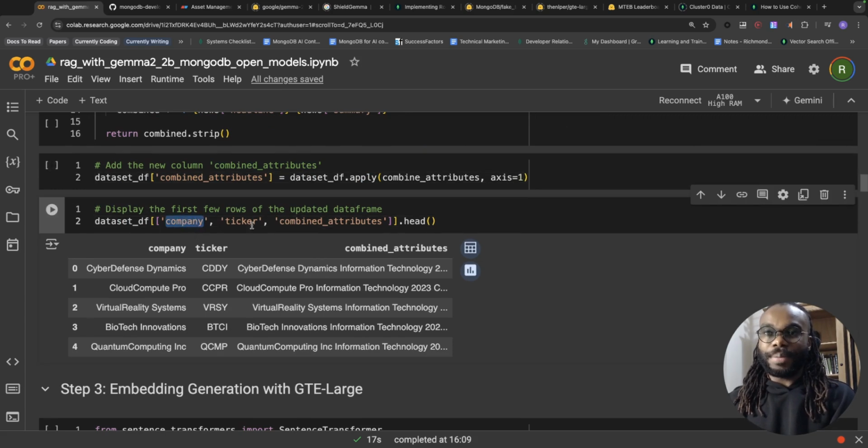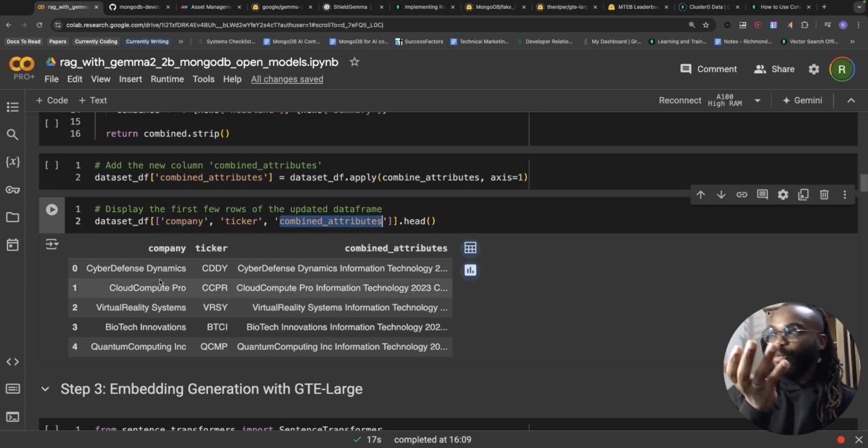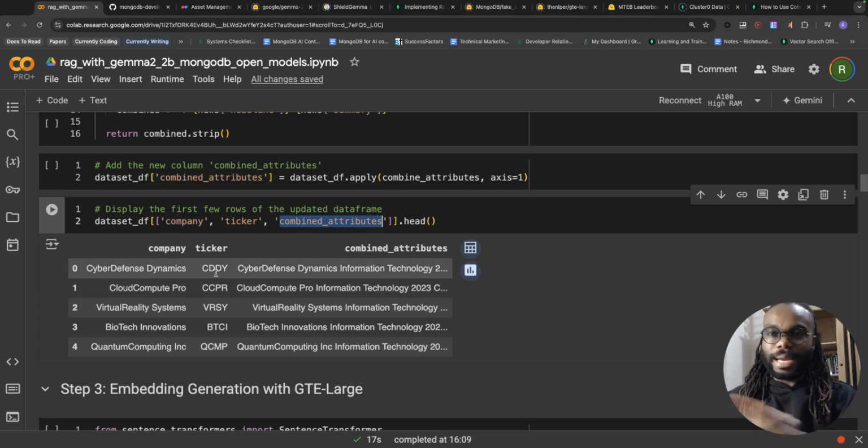So we're going to view the ticker and the combined attributes. Here we have Cyber Defense Dynamic, which is the company, and this is the attribute that contains all the information we've concatenated together. And this is what we're going to use to generate our embedding.